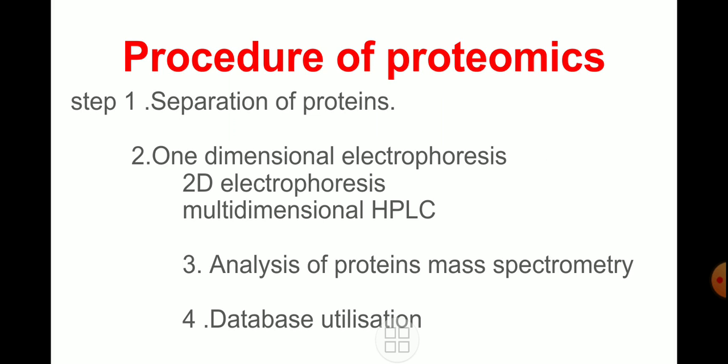Now, what is the procedure of proteomics? There are steps of proteomics. The first step is separation of proteins, which are to be isolated from the cell or the organism that we want to analyze and characterize. So first of all we have to isolate them. One-dimensional electrophoresis, two-dimensional electrophoresis, and multi-dimensional HPLC methodology are used for this separation. Then comes analysis of proteins using mass spectrometry and database utilization.